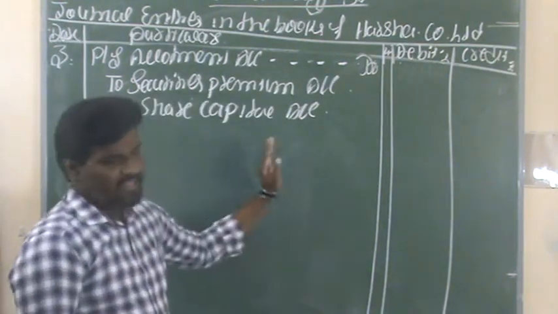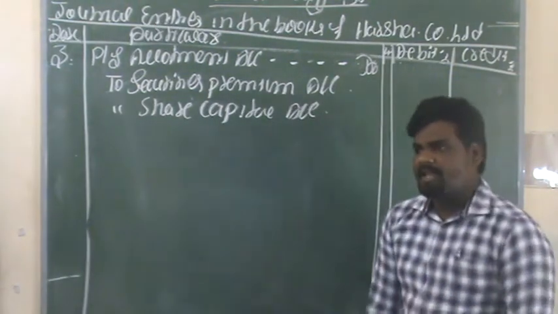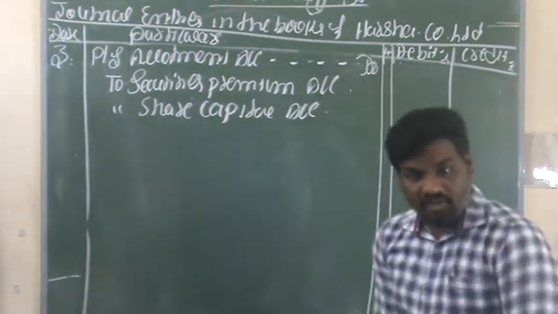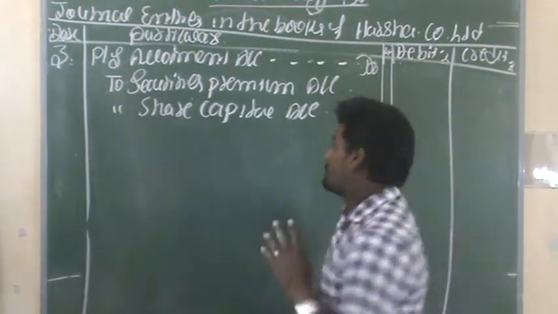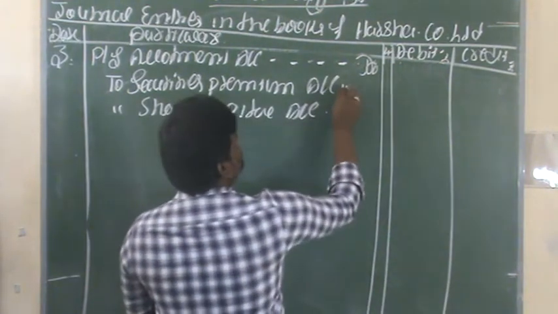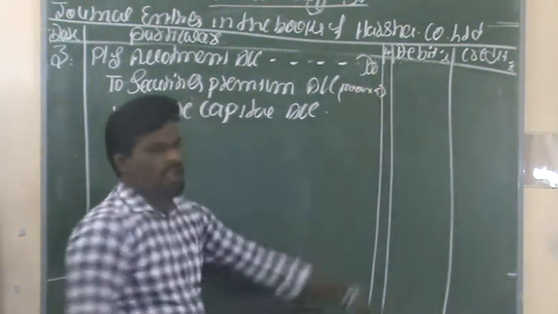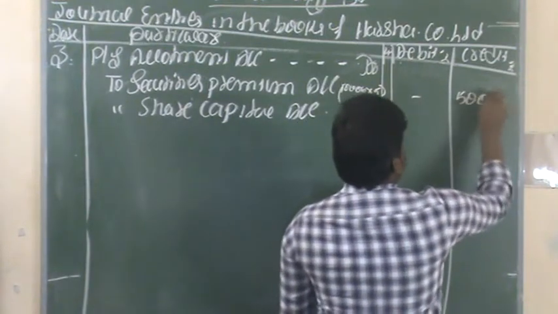Now we need to calculate the amount in this stage. At the time of allotment, the amount we are receiving is rupees 50, right? And the 50 rupees includes the premium also. The premium is 5 rupees, so you have to calculate the premium: 10,000 shares into 5 per share, you will get 50,000 rupees.